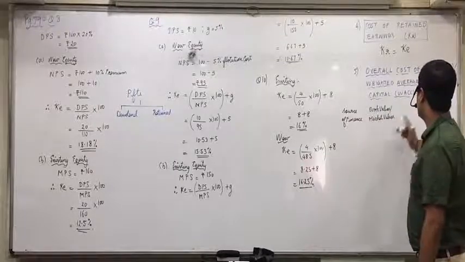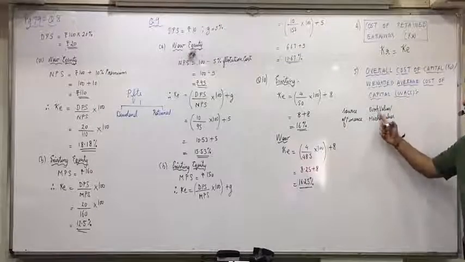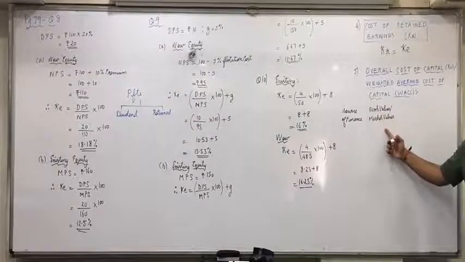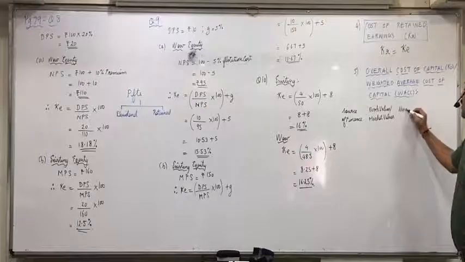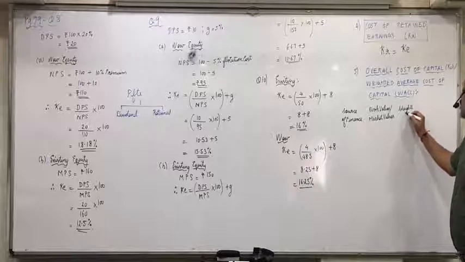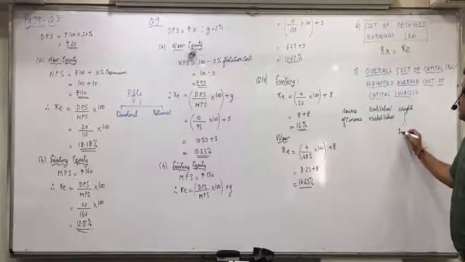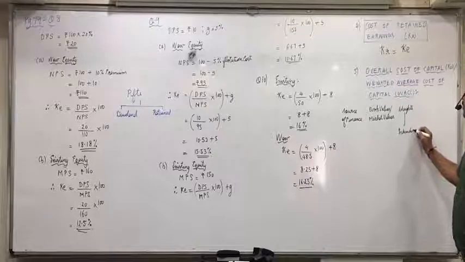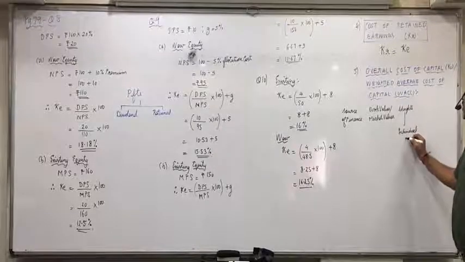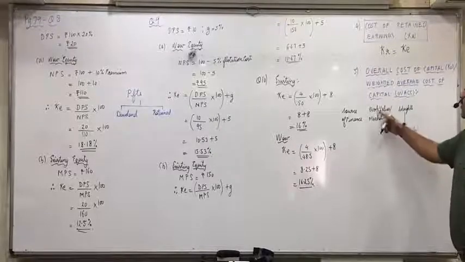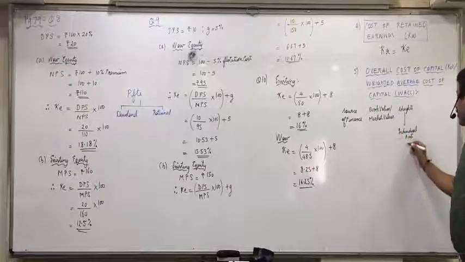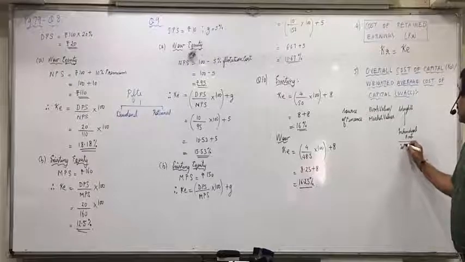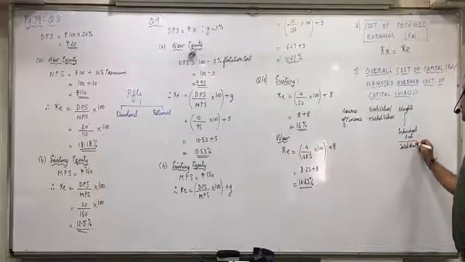Whether you should find the weighted average cost of capital taking book value or market value will be mentioned in the question. How will you find the weights now is this column. Individual amount.